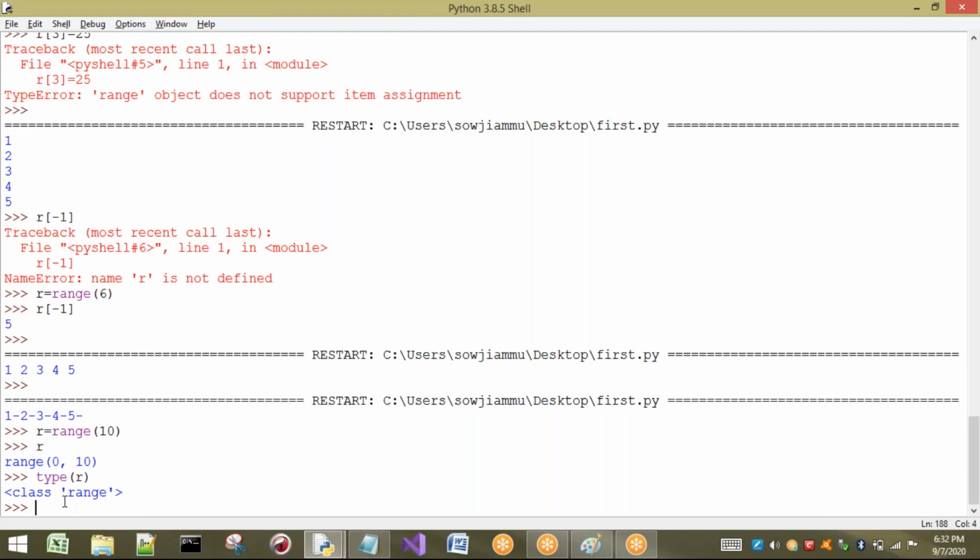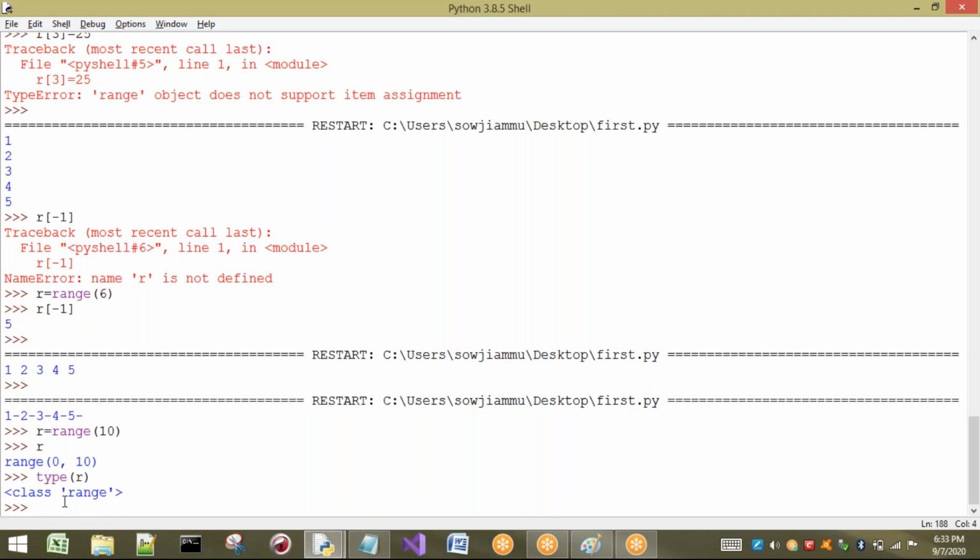In the range function, how many arguments are there? We have 3 arguments. The first argument is start, the next one is stop, and the third one is step. Two arguments are not compulsory, they are optional: start and step are optional. If you write only one argument inside a range, that is nothing but the stop value. Already we have seen all the examples for that.